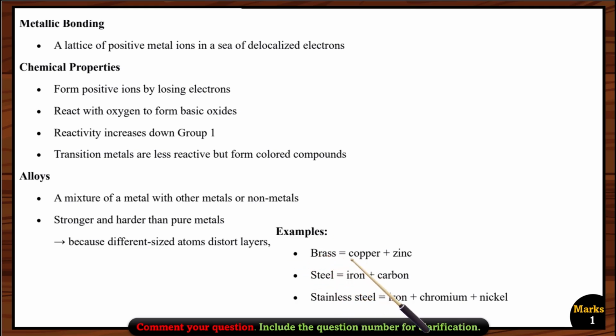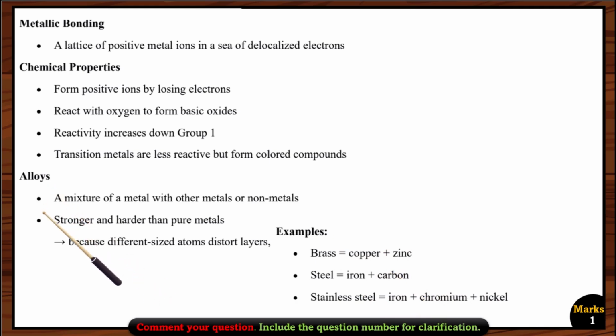So what is brass made up of? It is actually made up of copper and zinc. Steel is made up of iron and carbon, whereas stainless steel is made up of iron, chromium and nickel. You have to memorize this because sometimes in the exam they can ask you which metals brass is made up of. So you have to memorize this one.